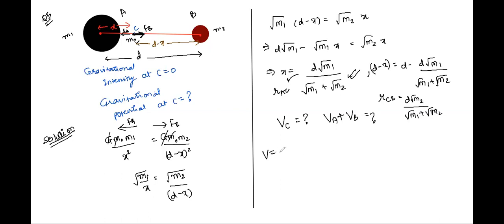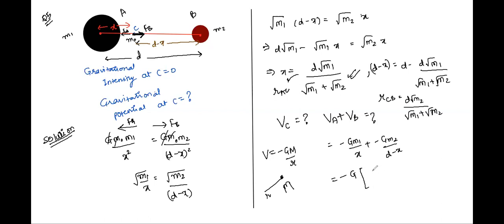the answer. We know that potential is given by minus Gm by R, correct? Because of a body of mass M, at a distance R. This is the value of potential. So how will we go about it? Minus G M1 by X, plus minus G M2 by D minus X. Correct? Yes. Now let's take minus G common.